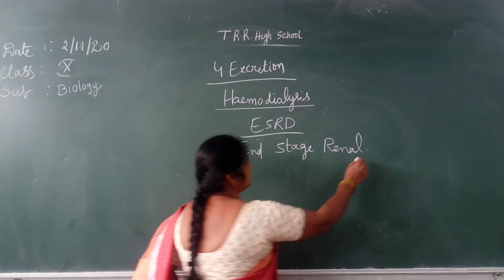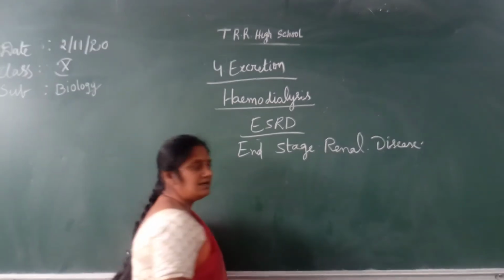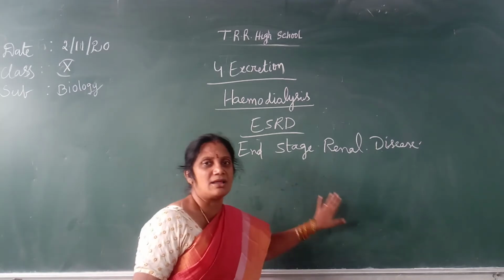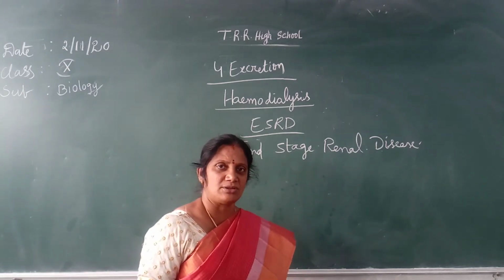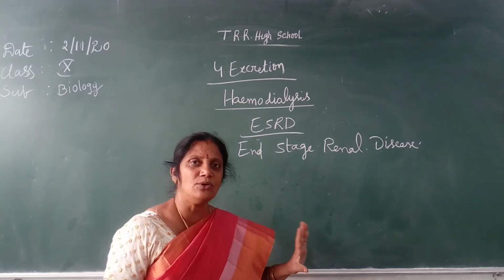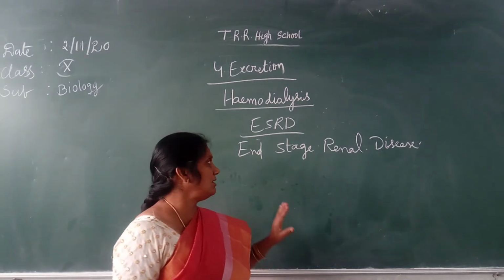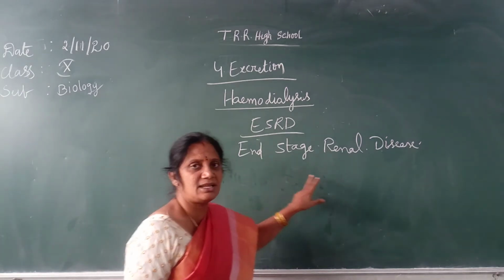Renal disease. End stage renal disease. This is called ESRD. When both the kidneys do not function, they fail to filter the blood. At that time, people get the disease called ESRD, end stage renal disease.